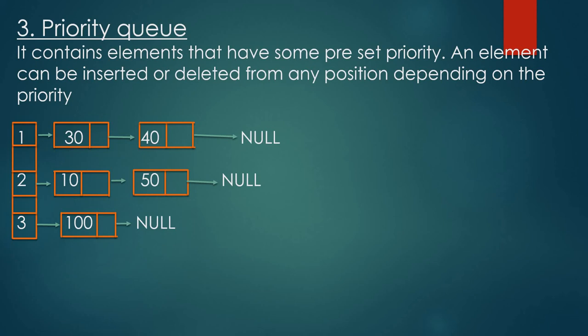Third one, priority queue. In a priority queue, elements have some preset priority. An element can be inserted or deleted from any position depending on the priority. See, this is an example of a priority queue. In this example, 30 and 40 have the highest priority. Then 10 and 50 have the next priority. And in this queue, 100 has the least priority.